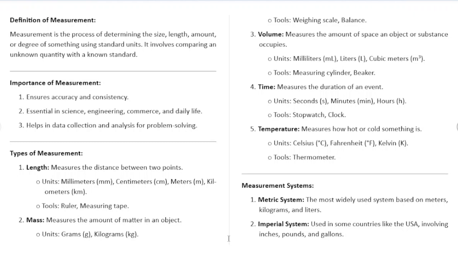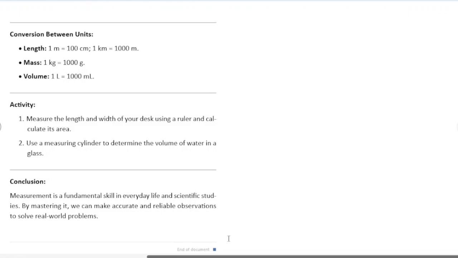Now those who are in the US, a typical example, those who are using the imperial system, when they want to measure mass, they measure in pounds instead of kilograms. So you hear, I want 10 pounds of meat, 5 pounds of this and that. So they use pounds for mass, and then for volume they use gallons instead of liters. So that is for those who are in the imperial system.